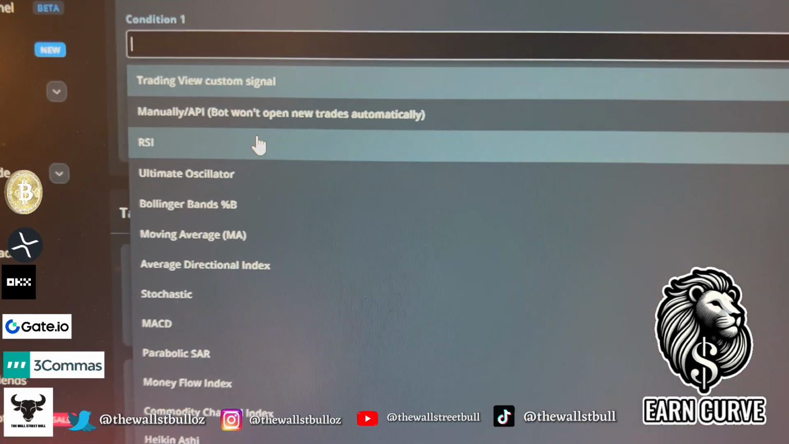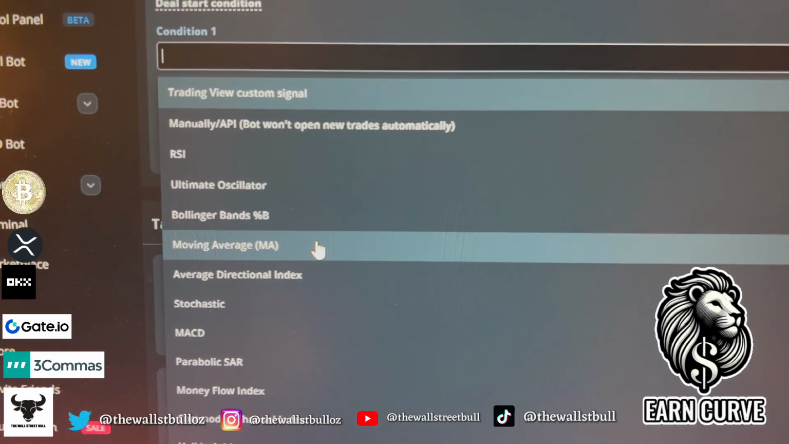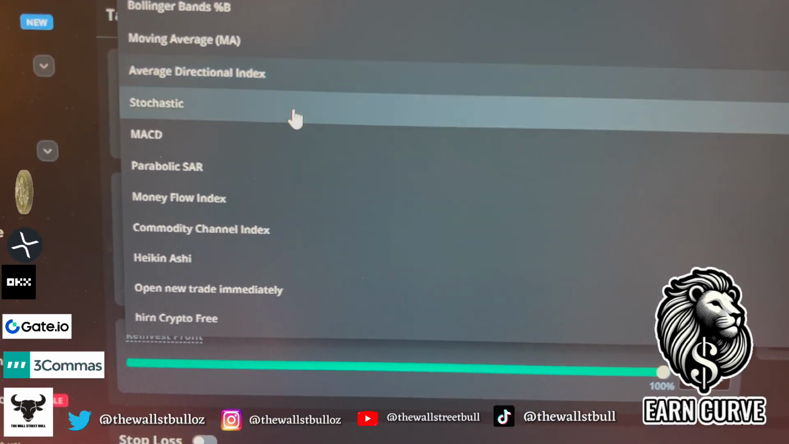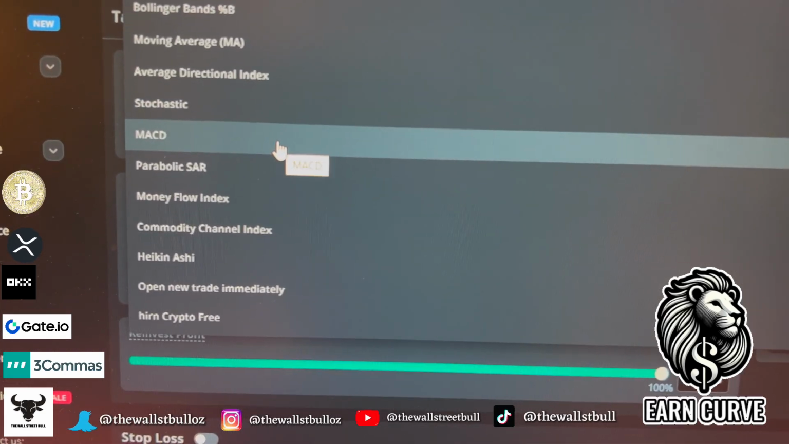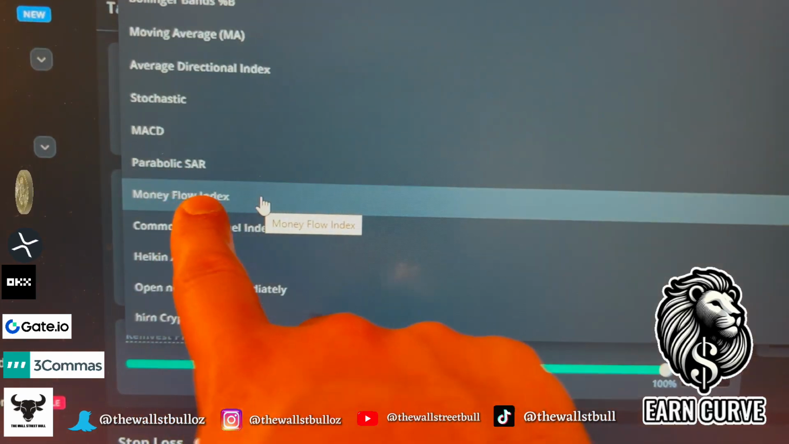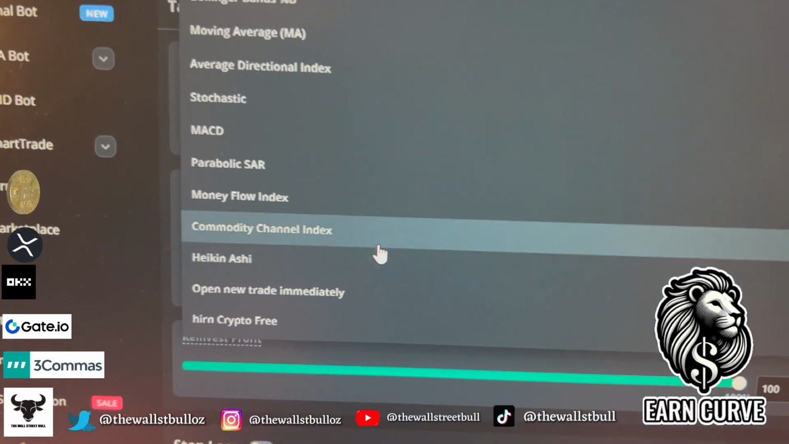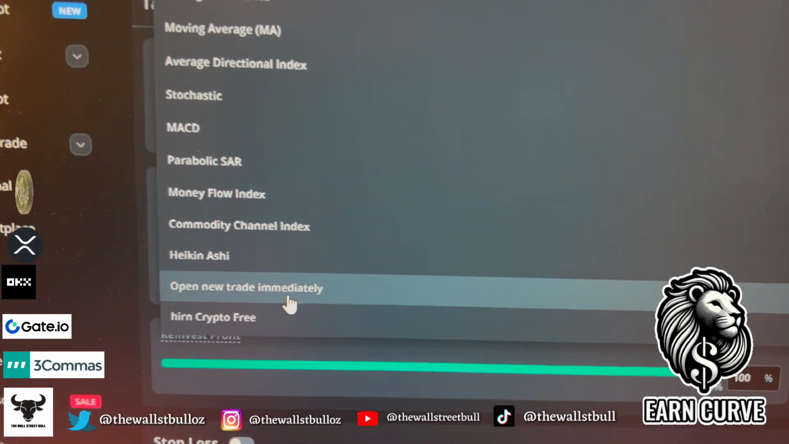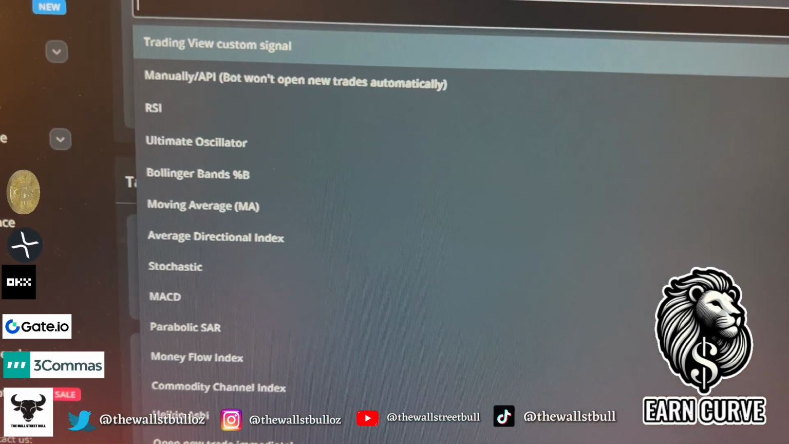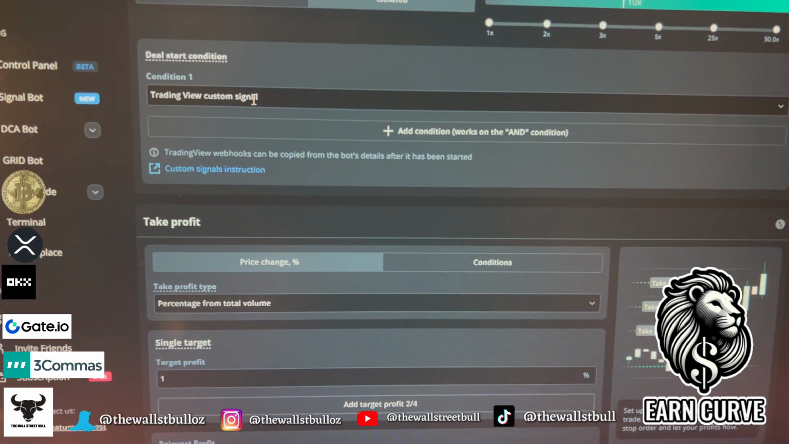Now, again, moving on, you can use an RSI indicator, an ultimate oscillator, Bollinger Bands, moving average. You've also got, let's have a look here, an average directional index, a stochastic RSI indicator, a MACD, parabolic SAR. You've got money flow index, which is an interesting one. I should try that out. That's going to be interesting. You've got a commodity channel index, a Heikin-Ashi, and again, here in Crypto Free. So there's signals you can buy on 3Commas as well, so they get signals to basically open deals.